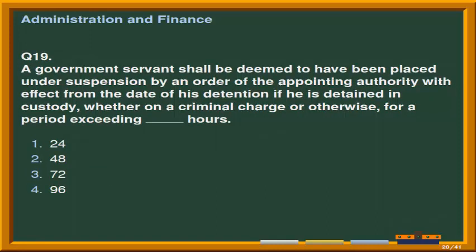Next question is, a government servant shall be deemed to have been placed under suspension by an order of the appointing authority with effect from the date of his detention if he is detained in custody, whether on a criminal charge or otherwise, for a period exceeding ___ hours. And the options are number 1, 24. Second option is 48. Third option is 72. And the last option is 96. Correct answer is option 2, that is 48 hours.